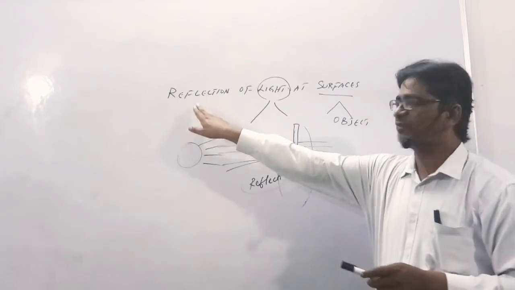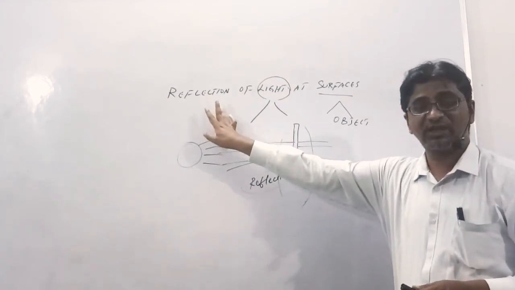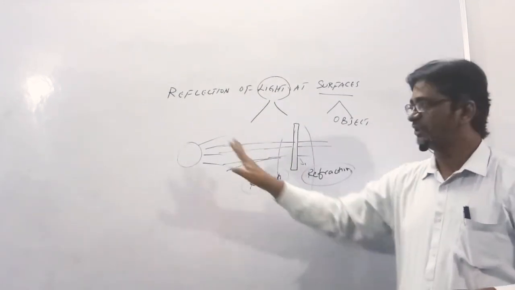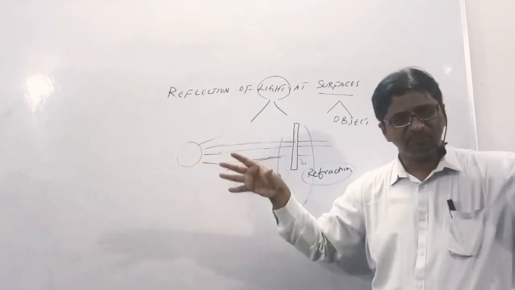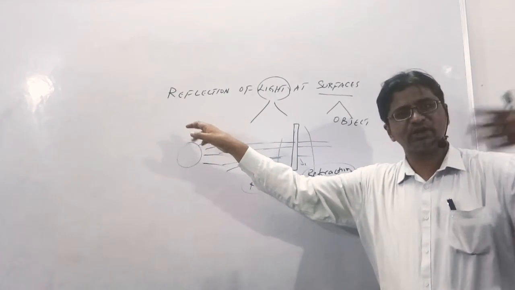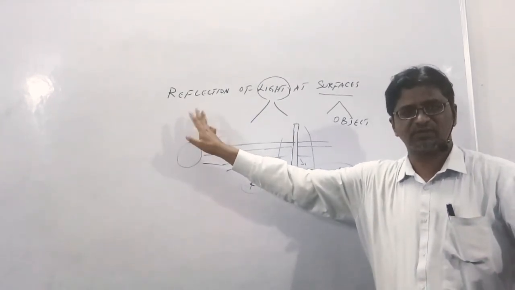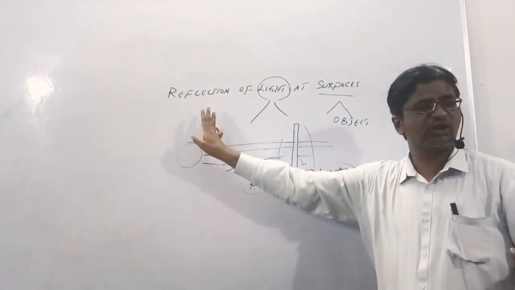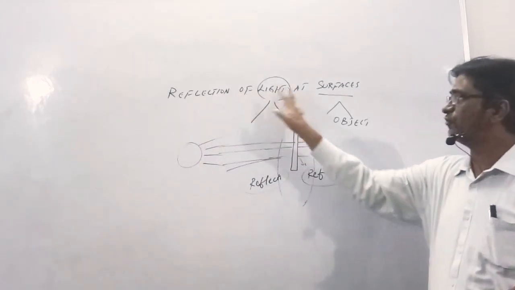So we have the concept of reflection. As of now, we are studying only reflection. That means the light rays will come, hit an object, and come back. Refraction is a topic for the next level; we'll study it in one more chapter. As of now, we'll study only reflection of light.